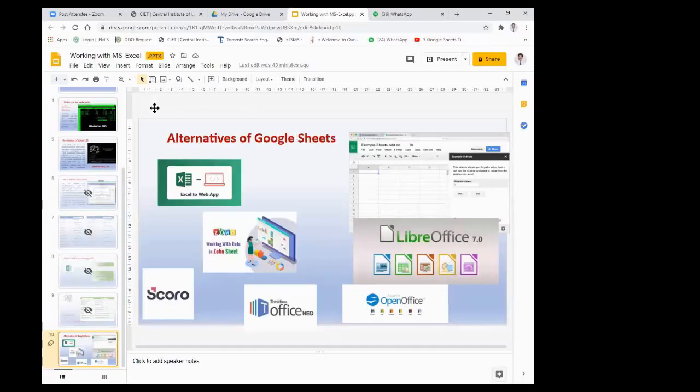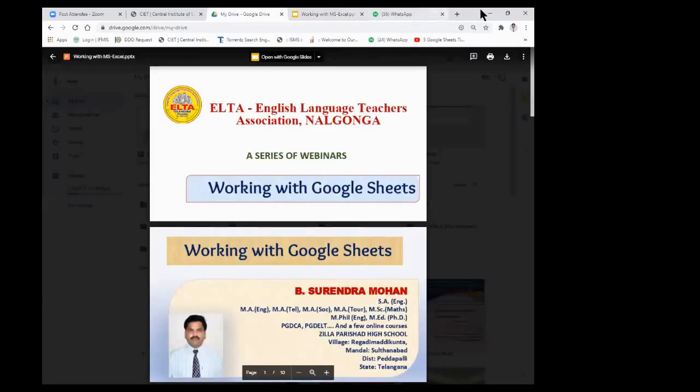How is it free? Because we don't need any special software or operating system to work with Google Sheets. By its name we can understand it was introduced by the Google company.